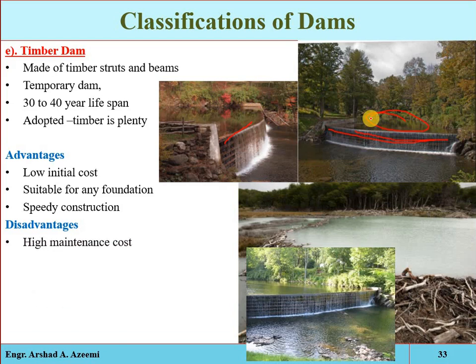The disadvantages are that its maintenance cost is more, meaning the chances of failure are more, and its life is shorter. It is suitable only for small heights because we cannot keep too much height in such dams, and there will be greater seepage, greater losses through the body of the dam. It is not an impervious material, so the seepage losses will be more.